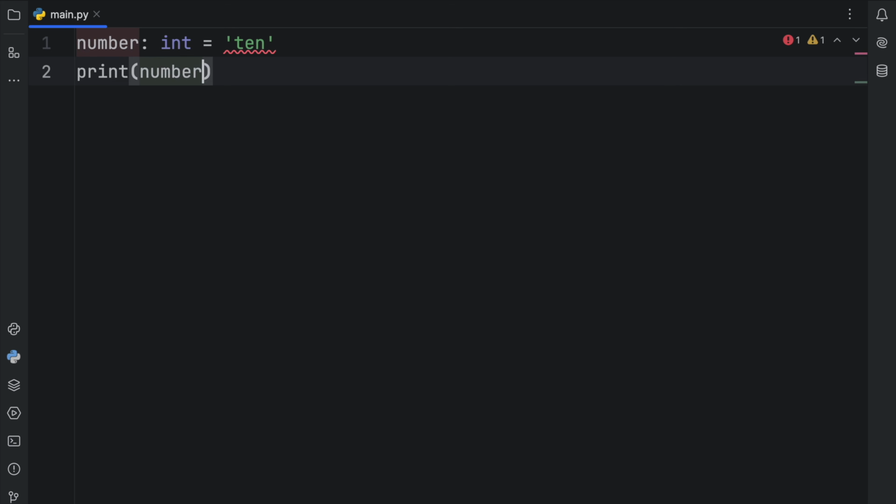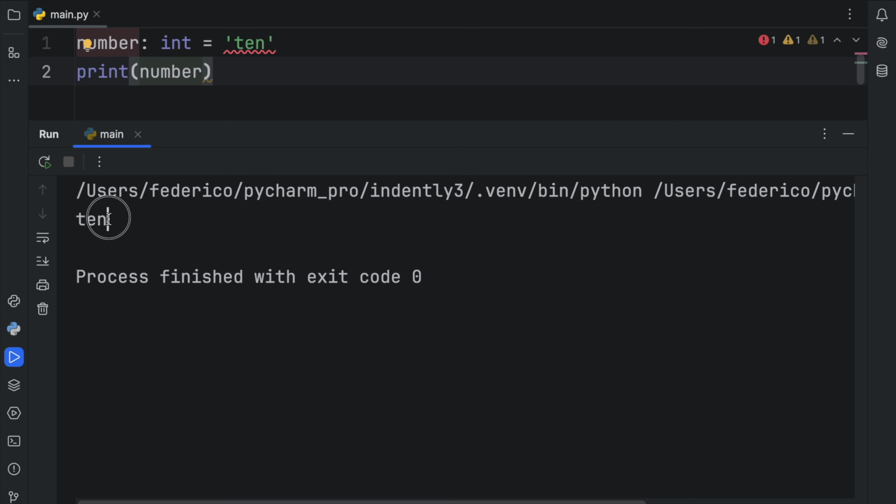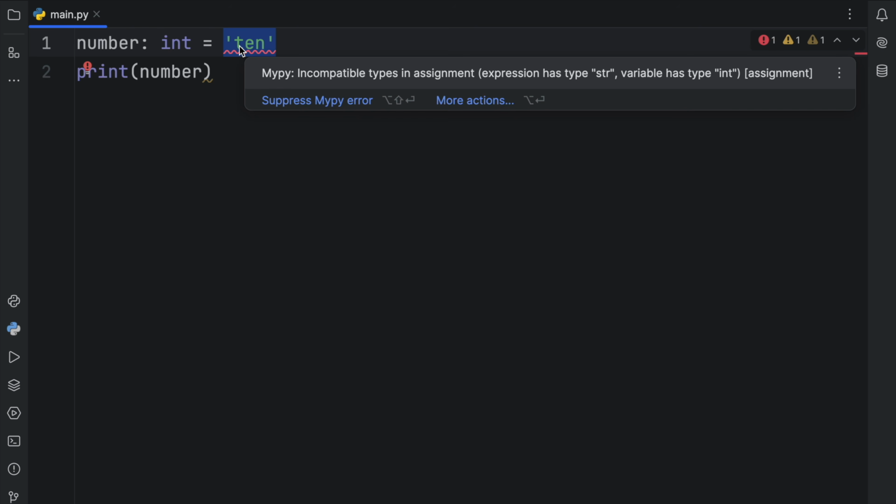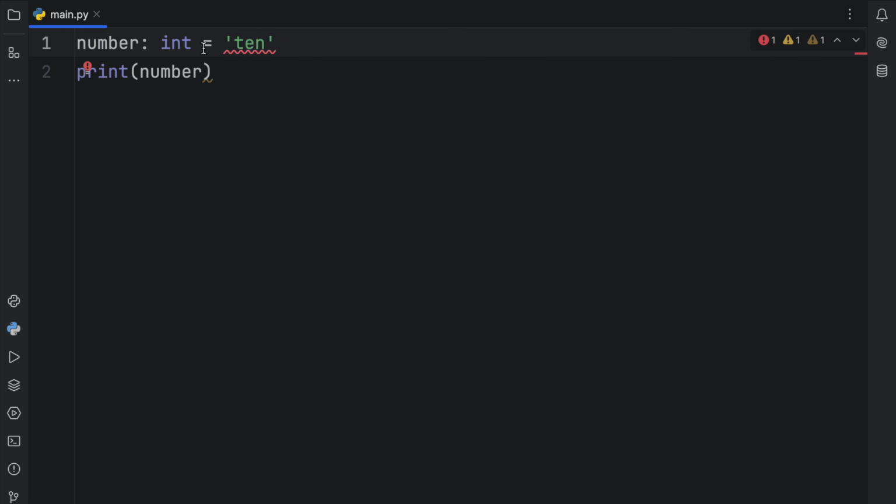Now, if we were to run this, it's going to run perfectly fine. Nothing's going to change in the execution of our program. But one thing you might have noticed is that we got some syntax highlighting that is warning us that we're giving this the wrong type, and that can lead us to breaking our program if we're not careful. So type annotations will not prevent your code from executing. It's only going to give us context or give our code editors context based on the types that we are working with.